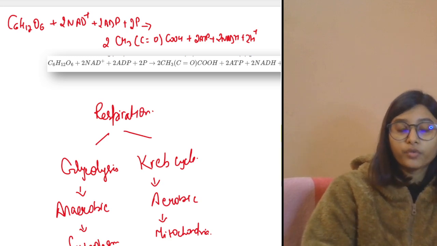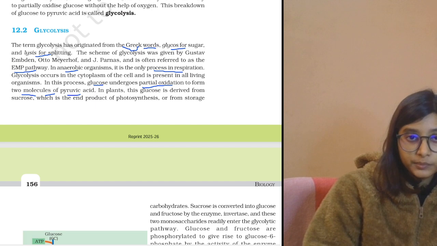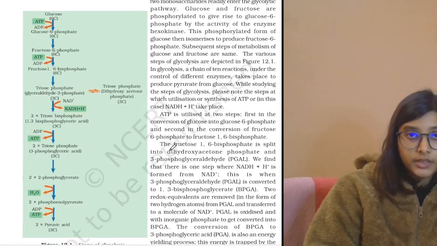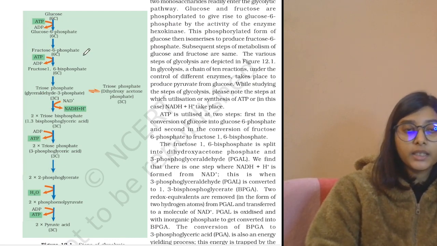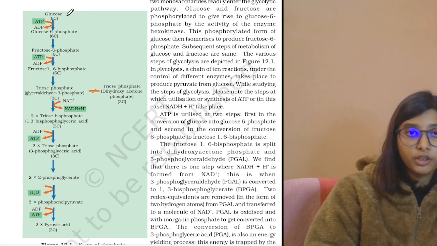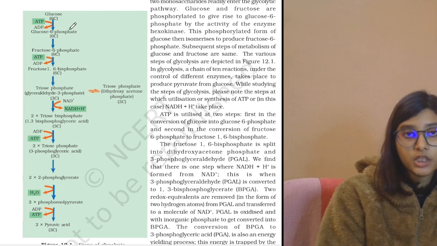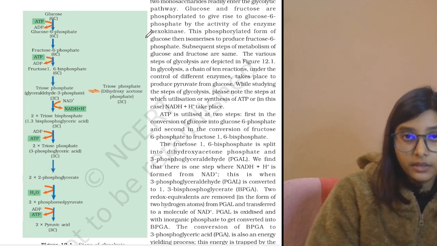Okay, so this is an overview that I have given here. Now you can see, this is the glycolysis that is taking place. In every step we have to see. So basically, first you can see the glucose molecule is converted into glucose 6-phosphate. Here an enzyme is present.